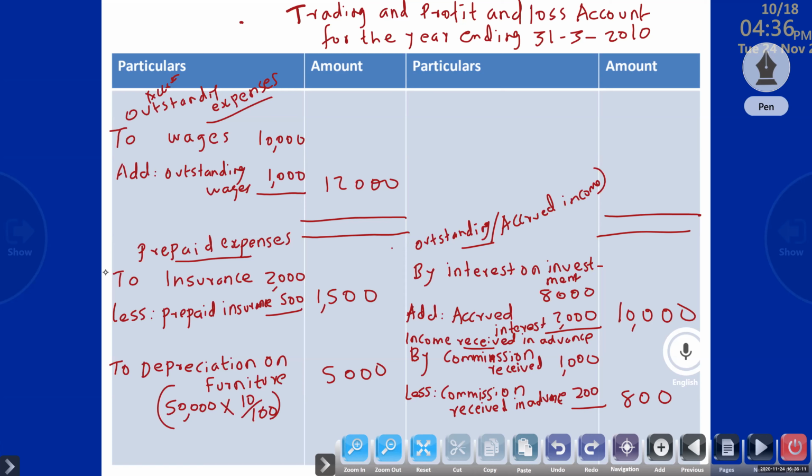This one and this one are the same but on different sides. Income received in advance is next year's income we received this year, so less. Expense paid in advance is next year's expense we paid, so minus. Outstanding expense and outstanding income, both add only, but on different sides.